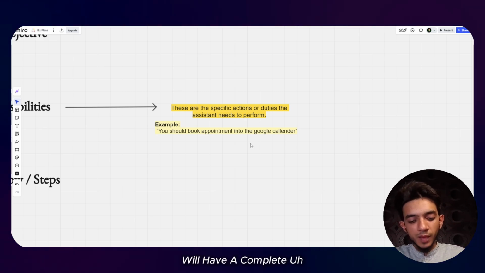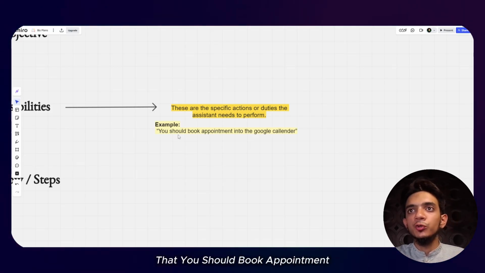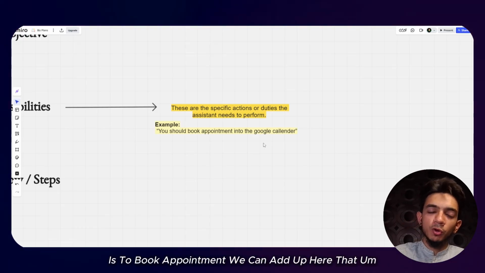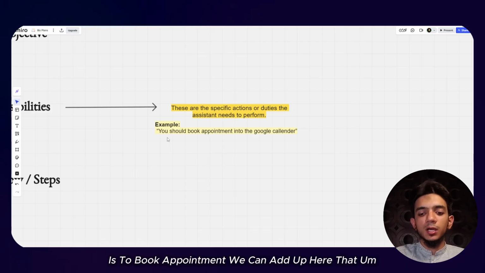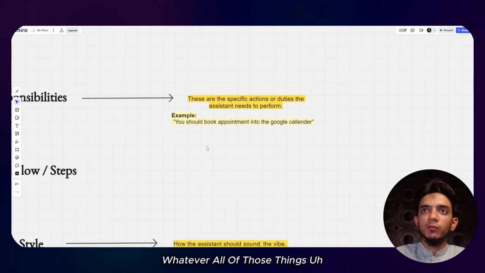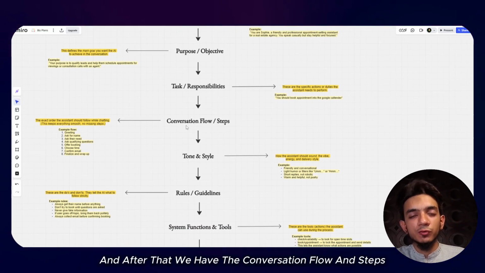We'll have a complete structure out there. Here we have only one example, that you should book appointments in the Google Calendar. We'll tell him that your responsibility is to book appointments. We can add up here that you will take the details, name, email, whatever, all of those things, somewhat broadly. And after that we have the conversation flow and steps.